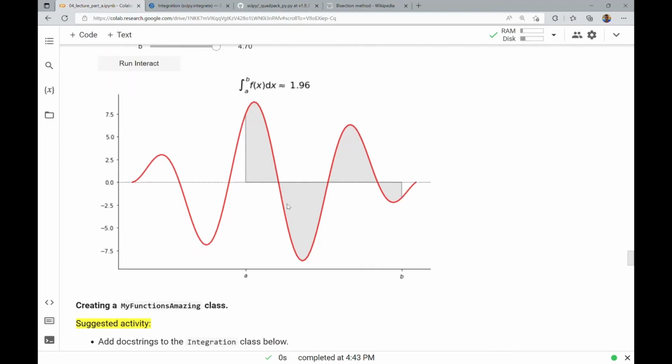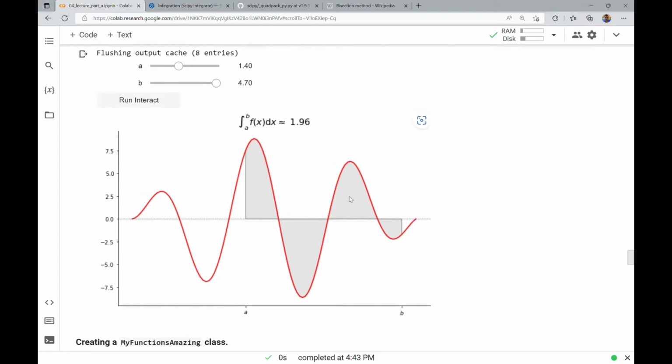But the point of this is now we have a way of visualizing a function, annotating a plot in terms of adding a title with an integral, as well as shading in area to describe the meaning of that value, why it's positive or negative in terms of the amount of signed area. So we have some visualization to go along with the concept of what's going on with an integral. This will really help us moving forward when we go to approximate the integral using some numerical means that are easy to code up, basically rectangular methods. So that will be coming up in just a second.